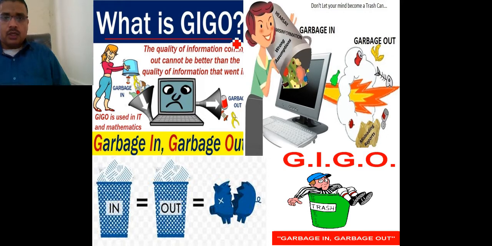Garbage in, garbage out means there is a kind of garbage that we can reuse, and there is another kind of garbage which cannot be used again and again. That's why that kind of garbage should be out of the home.